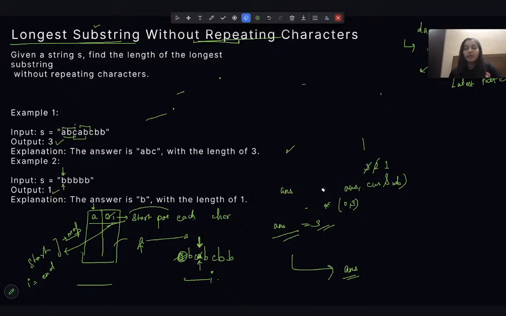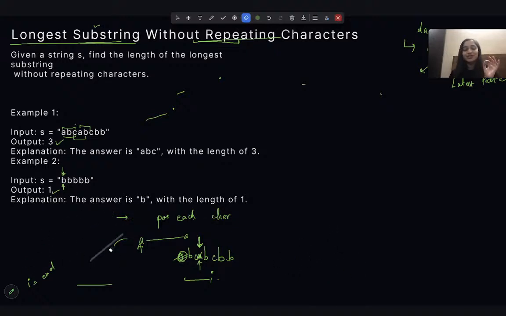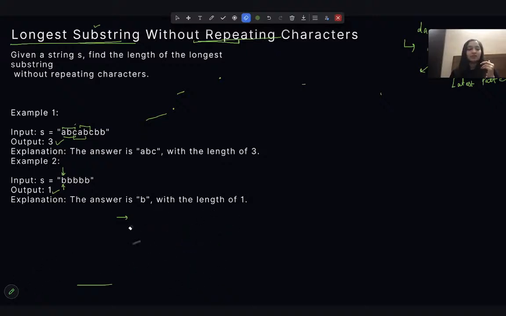See, this map and 2-pointer approach, if you know how to use map and in which question you can apply 2-pointer, it will be of great help. Trust me, these are some of the most used approaches.